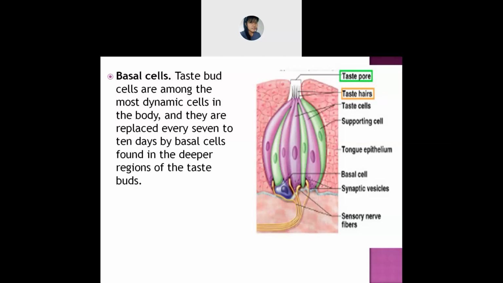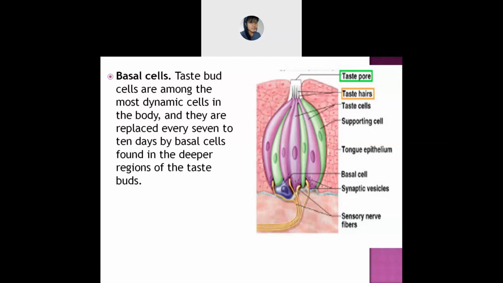When the basal cells are large in number, or maybe their validity gets over, after 7 or 10 days new basal cells will be formed, so that they will be able to perform more actively, in a better way.